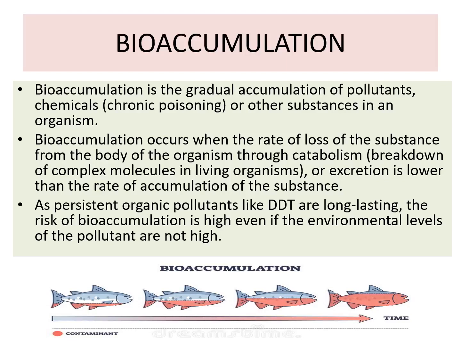Persistent organic pollutants like DDT are long lasting, and the risk of bioaccumulation is high even in low environmental levels of the pollutants. So bioaccumulation is in the same organism. With time, there is an increase in the level of the pollutant.